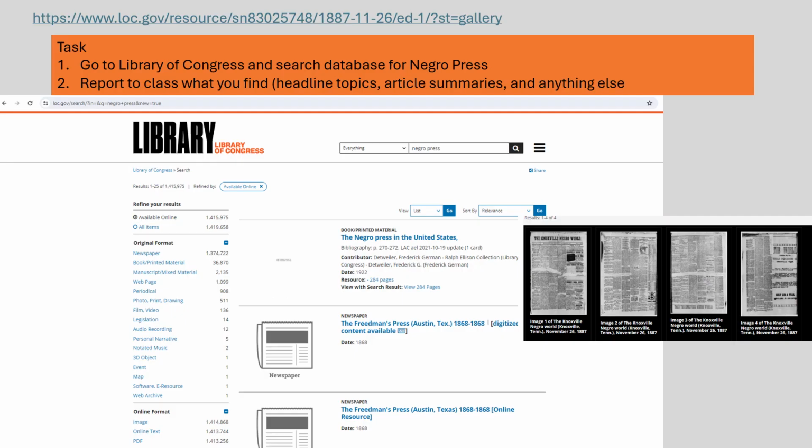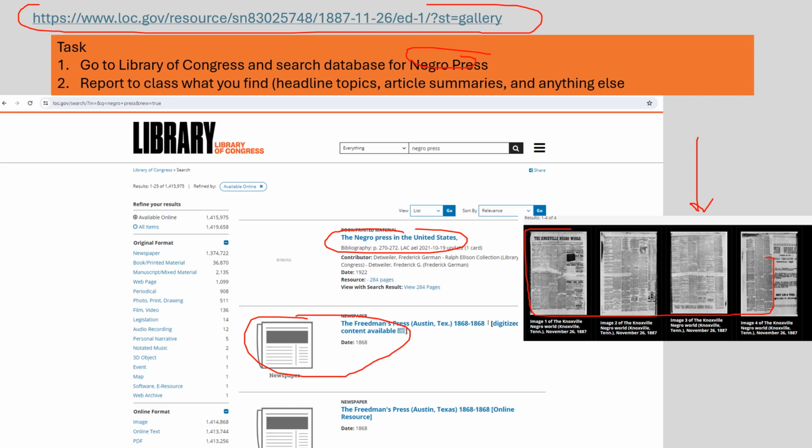For this assignment, we are going to go to the Library of Congress website, and we are going to search Negro Press, and we should come up with a series of images that look like this. Sometimes when you click the image here, you then can find 4 images, and sometimes you only just find one. Kind of depends on the link when you click on it.